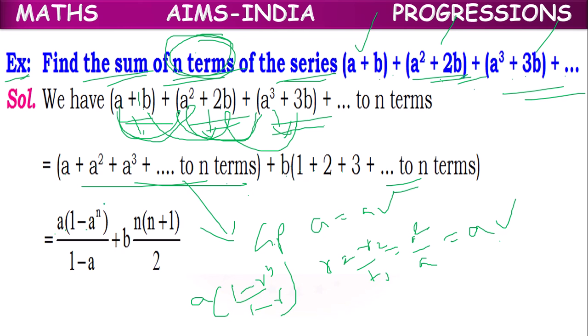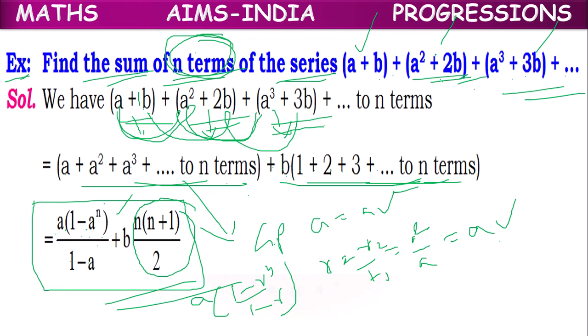So a into 1 minus a power n by 1 minus a, plus b into the sum of the first n natural numbers. We have the direct formula n into n plus 1 by 2. So this is the formula for the sum of n terms of the given series. Directly they are not in GP, but if each term is split into two terms and taken as separate groups, individually they are in GP, and indirectly we can use the formulas of GP here.